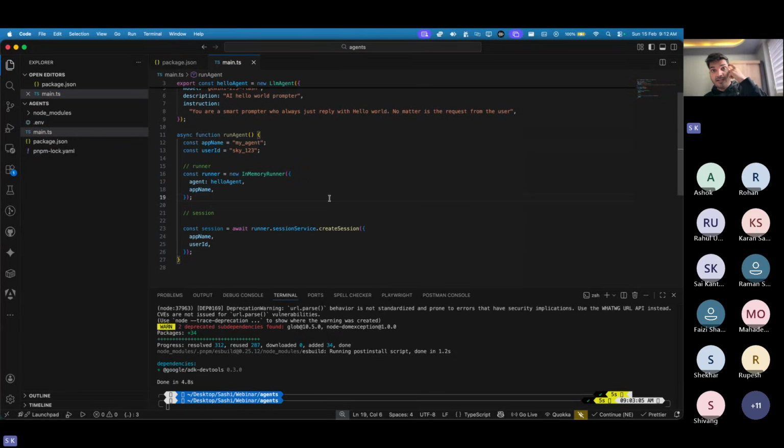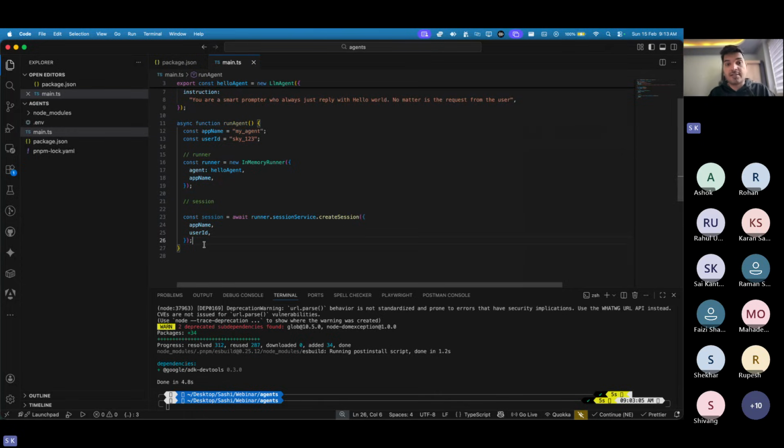Yes or no? Async await. This function is now an async function because here we are using some async methodology to create a session, asynchronously. Now, Sky, do you think this is enough for us? Yes, we are pretty much done. So we have created a run agent, which basically helps me to run an agent for us based on some prompts.